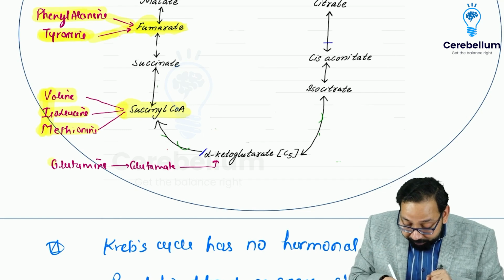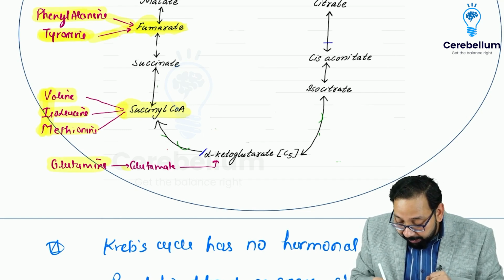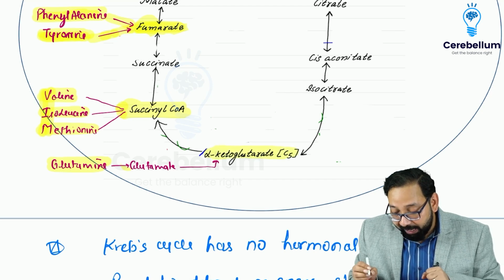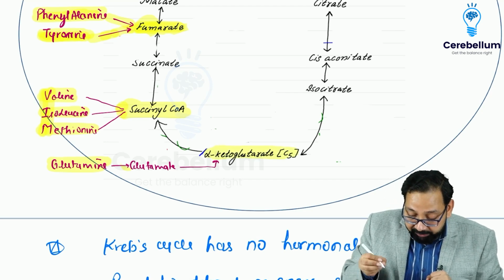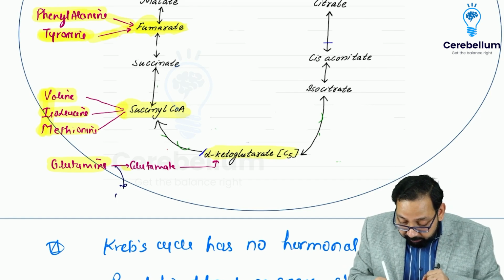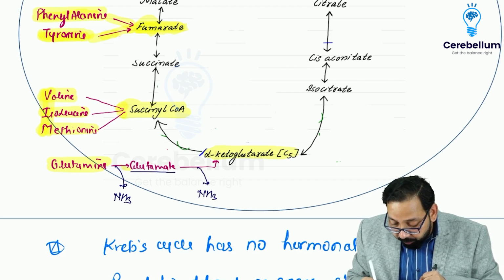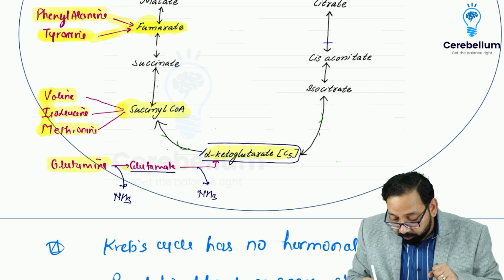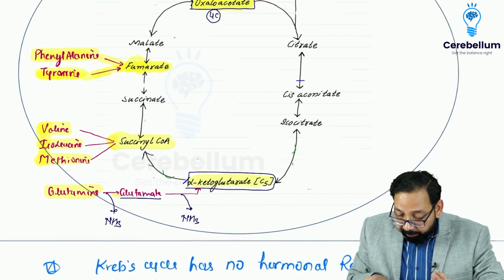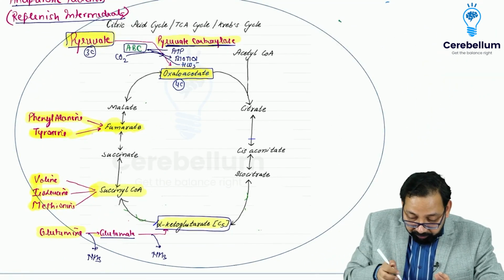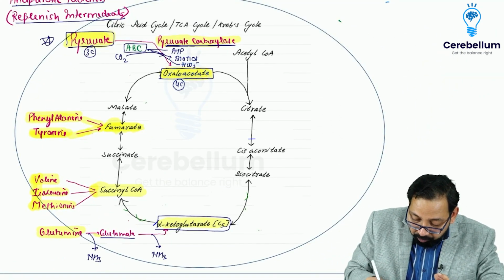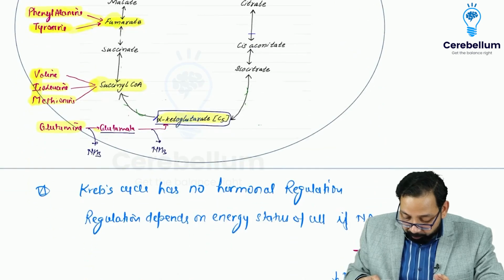Now, I told you glutamine, glutamate, alpha ketoglutarate all have 5 carbons. The only difference is ammonia. If ammonia is removed, glutamine is converted to glutamate. If ammonia is removed, glutamate is converted to alpha ketoglutarate. So these are anaplerotic reactions. Questions are mostly asked on pyruvate to oxaloacetate by pyruvate carboxylase.